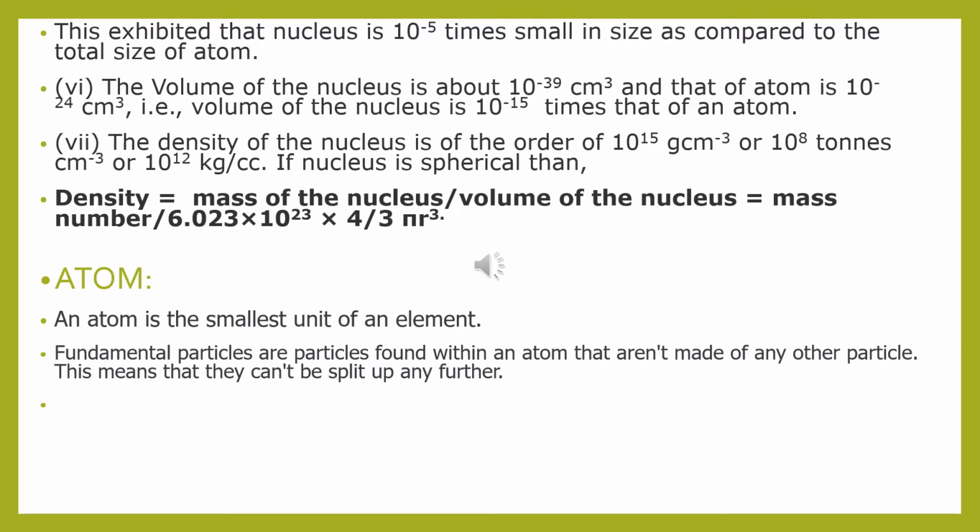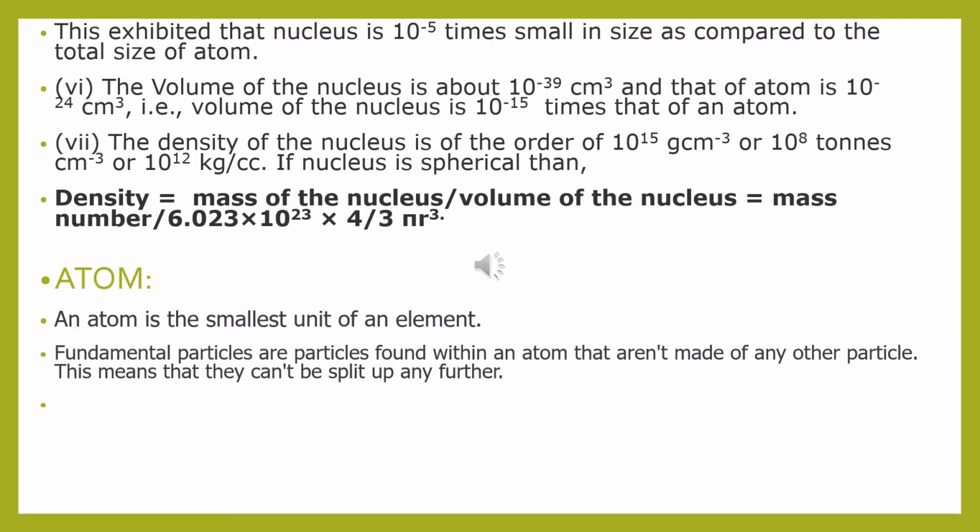The density of the nucleus is of the order of 10 to the power of 15 grams per centimeter cube, or 10 to the power of 8 tons per centimeter cube. If the nucleus is spherical, then density is equal to the mass of the nucleus divided by the volume of the nucleus, which is proportional to the mass number.